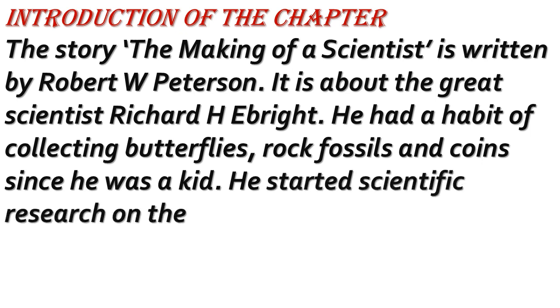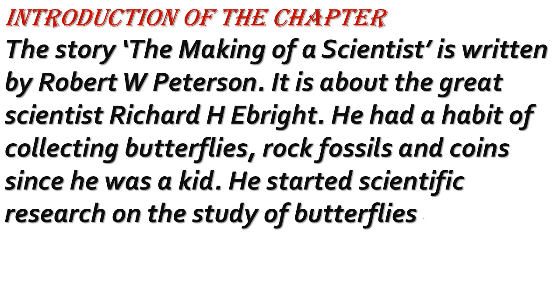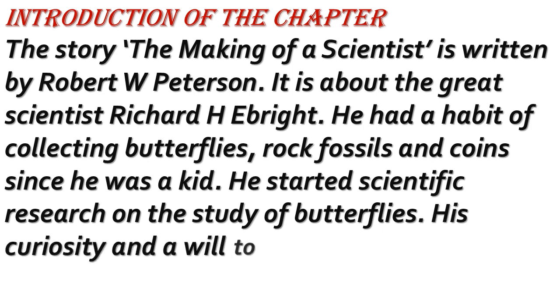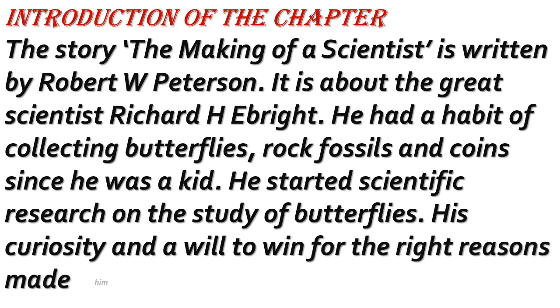He started scientific research on the study of butterflies. His curiosity and a will to win for the right reasons made him successful. Means Richard H. Everett became a successful scientist just because of his curiosity and a will to win.